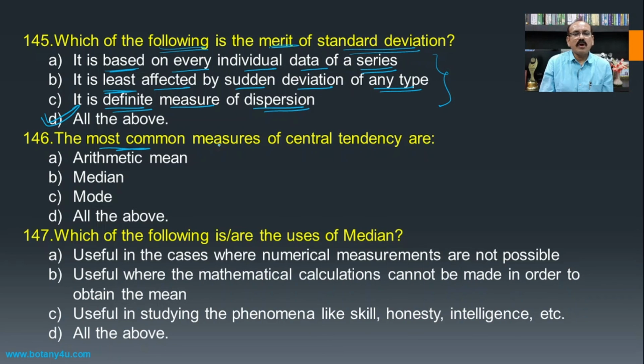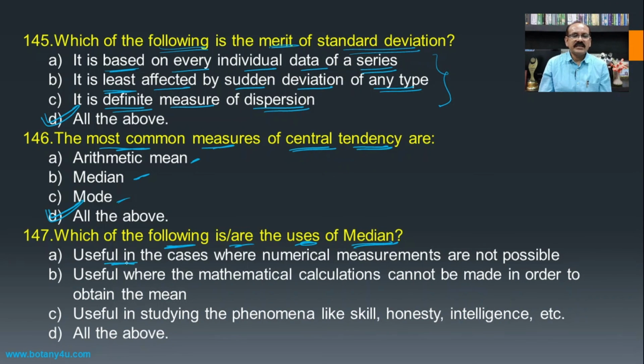The most common measures of central tendency are arithmetic mean, median, and the mode also, and hence all the above becomes the answer for this question. Which of the following are the uses of the median?